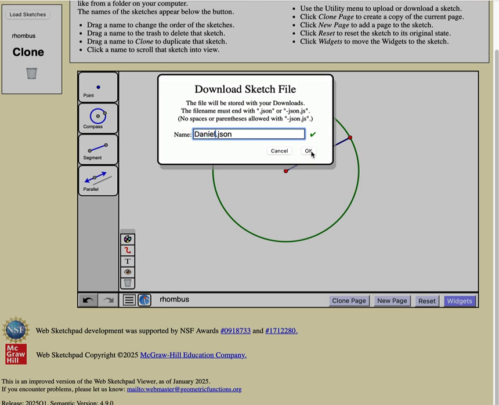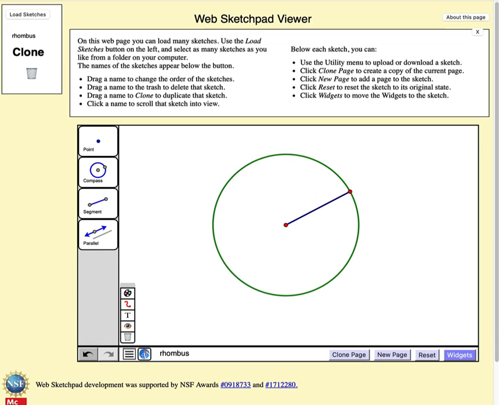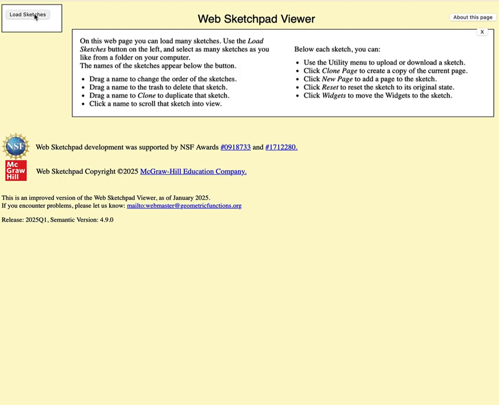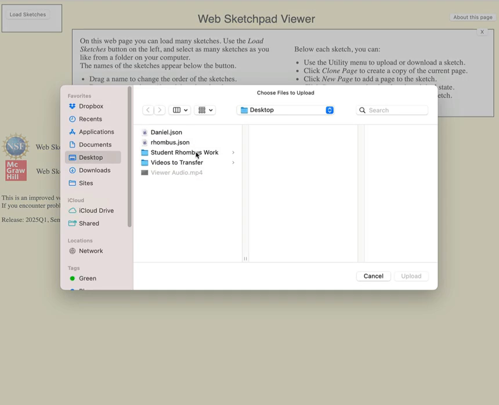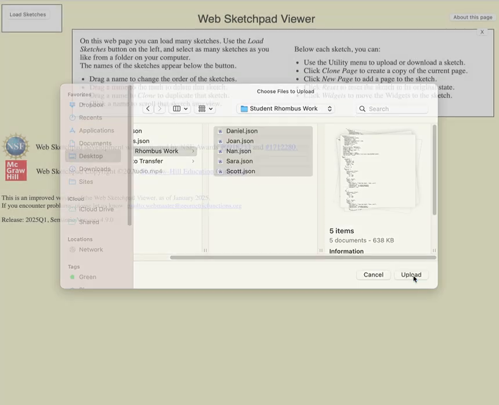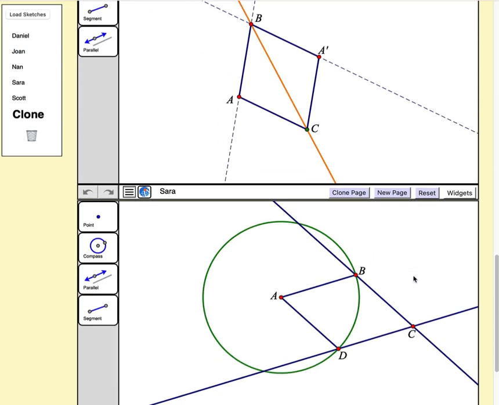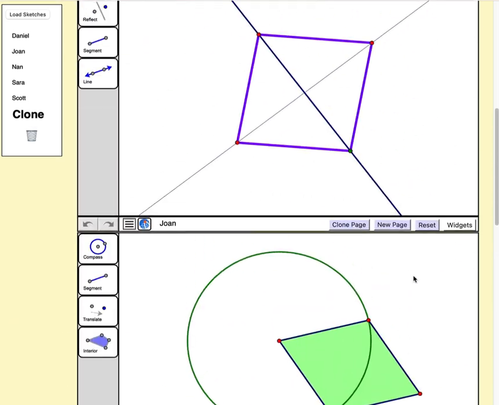Now, imagine that I've received all the completed rhombus constructions from my class. To open them, I'll tap Load Sketches and navigate to the files. And rather than just pick one web sketch at a time, I'll choose all of them to open them simultaneously in the viewer. I can now see the work of all my students collected on this one web page.